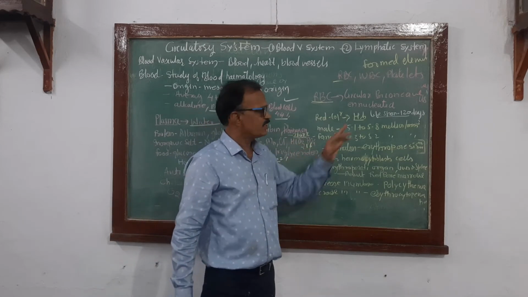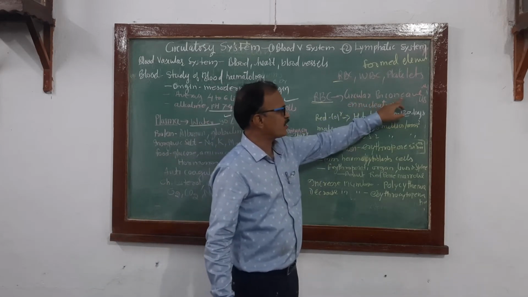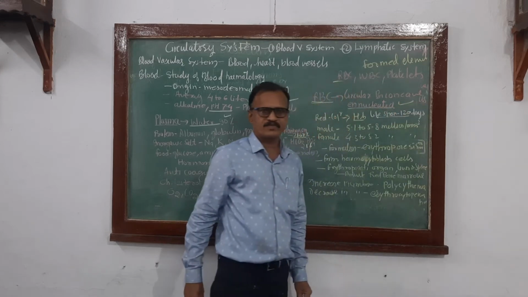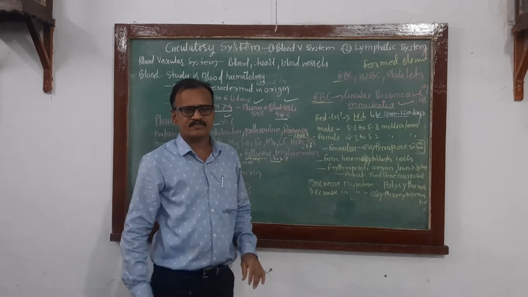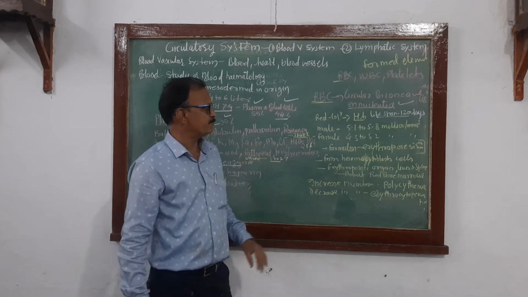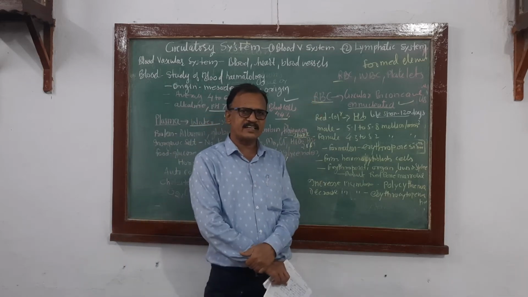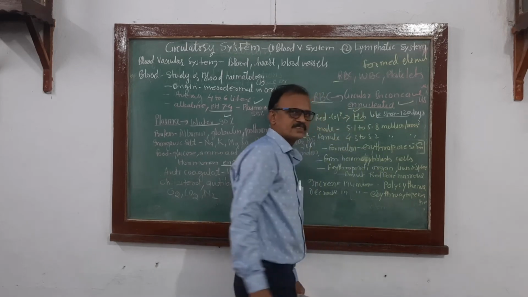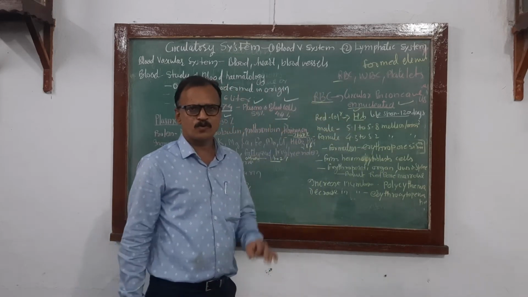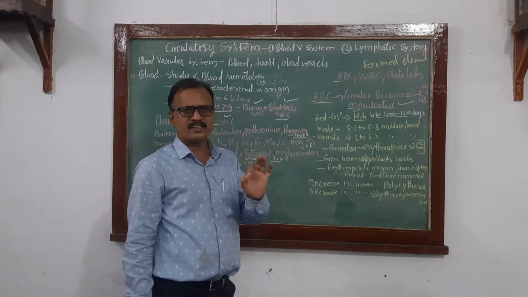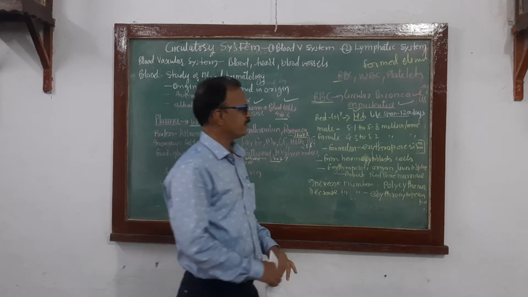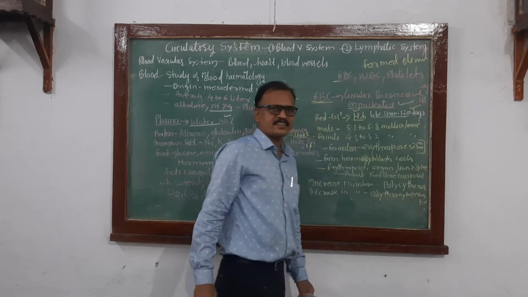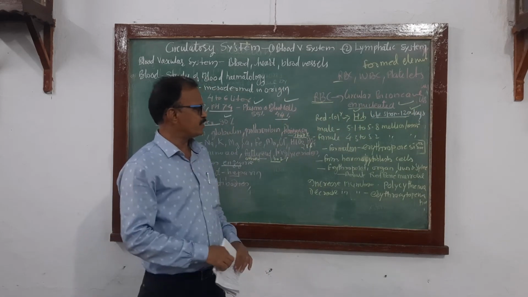First of all, we discuss the RBC, red blood corpuscles or erythrocytes. They are circular, biconcave and enucleated cells. That you have to remember. Except in camel, where it is a nucleated cell. These RBCs are red in color due to the presence of hemoglobin. What is hemoglobin? It is the respiratory pigment. Lifespan of RBC is 120 days. How much, son? 120 days.